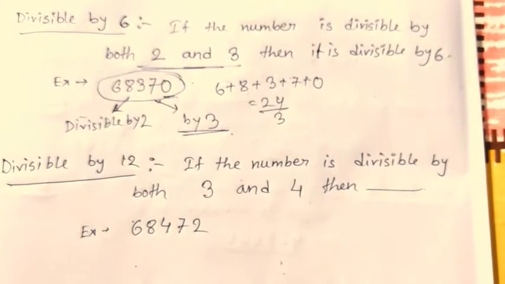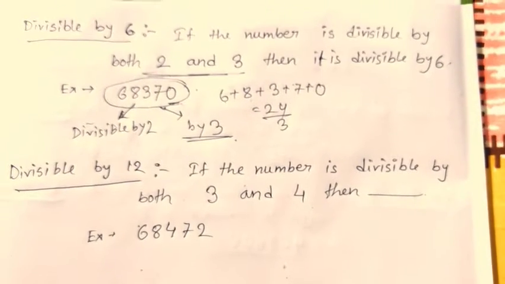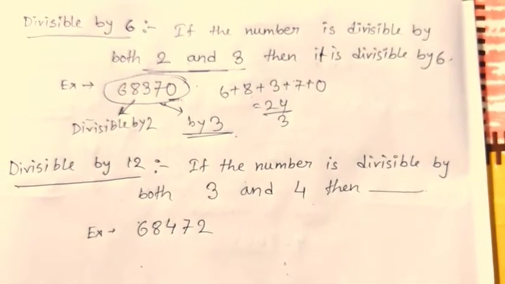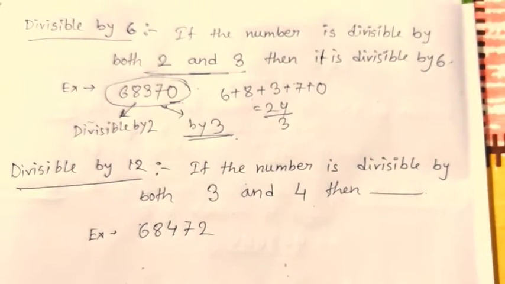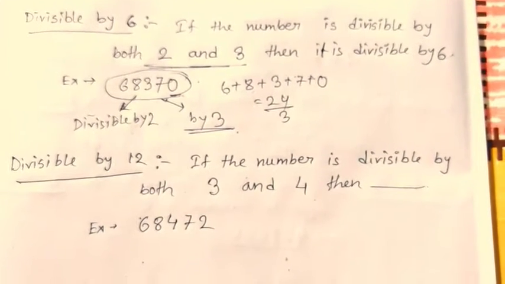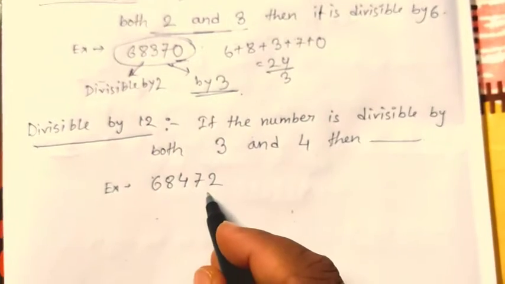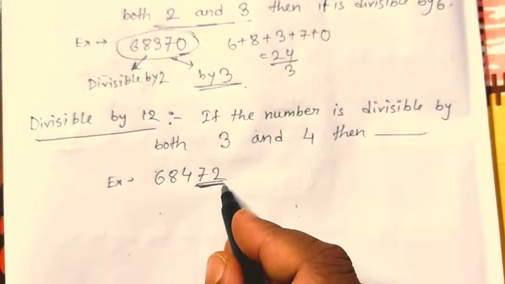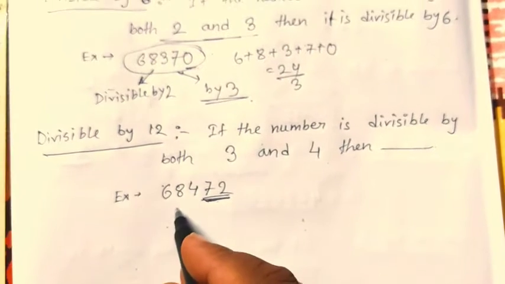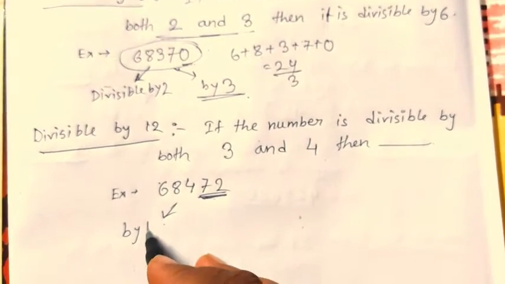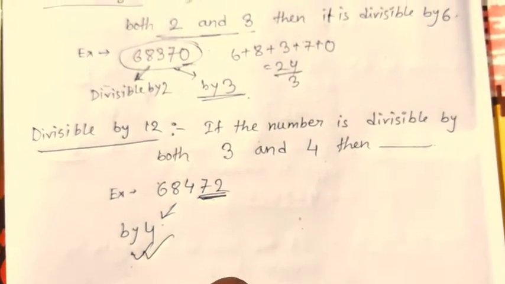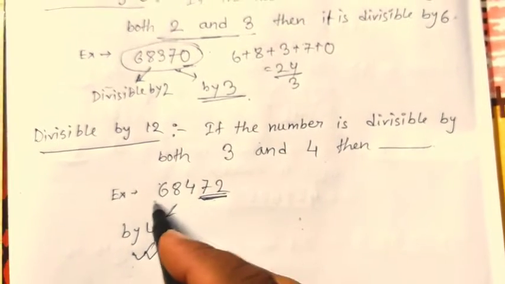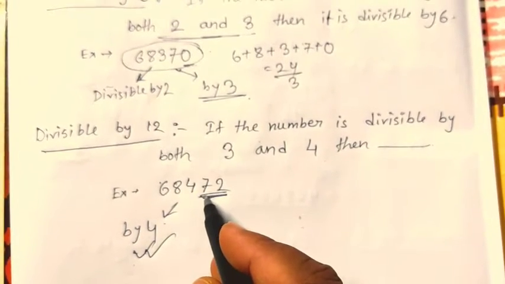Now divisibility by 12, it says that if the number is divisible by both 3 and 4, then the number is divisible by 12 itself. So let's check this one. Last two digits are 72, which is obviously divisible by 4. So it is divisible by 4. It's checked.